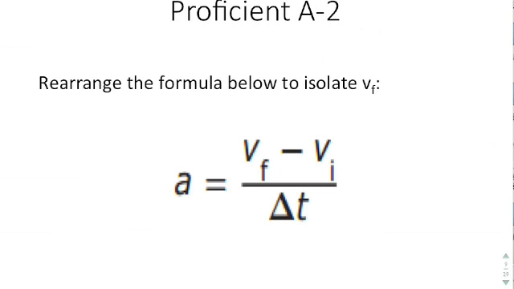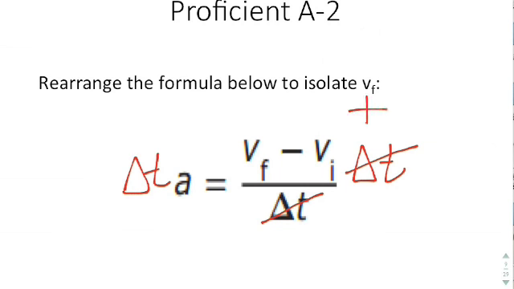The very first thing that I want to do is multiply both sides by delta t. In doing so, I can cross out this t with the bottom. But what I do to one side, I have to do to the other. So now I would have delta t a and then vf minus vi. The next thing that I need to do is continue to isolate for vf. If I have vf minus vi, well, if I add vi, that will cancel out to be 0.